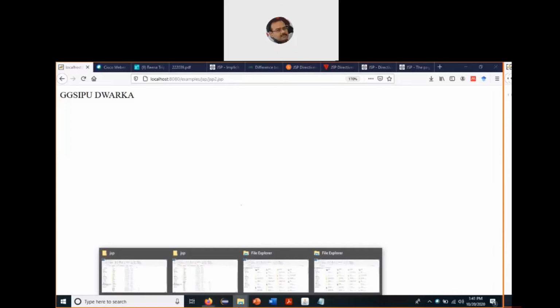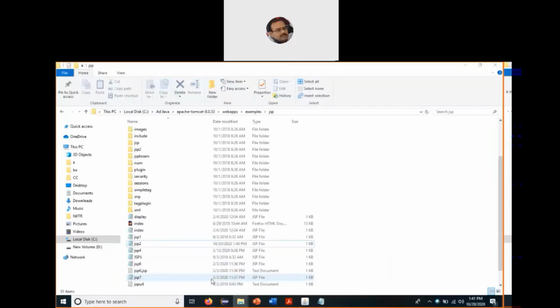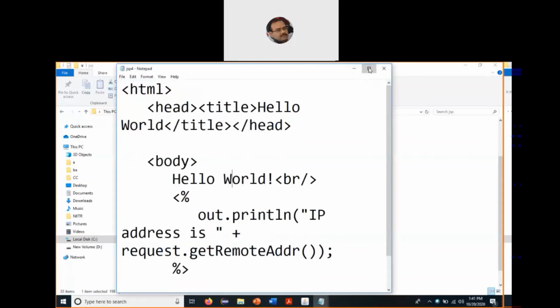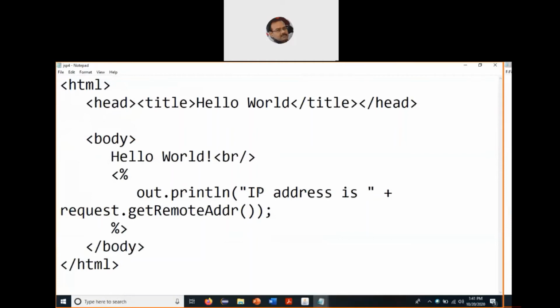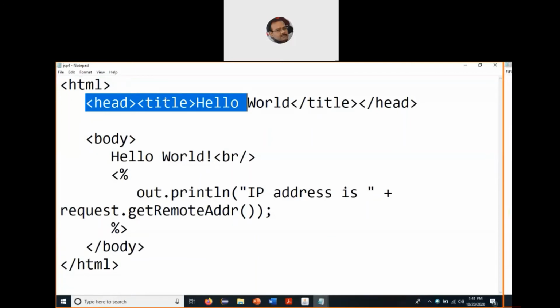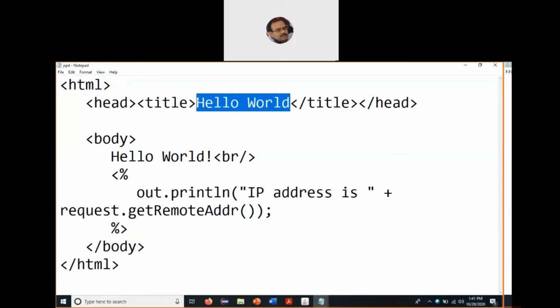Let us see another program, a small simple program which you should be able to easily execute on your machine also. In this program, we are fetching the IP address. Looking at the code, we start with the HTML tag, then the head tag and the title, and we display the title as Hello World.